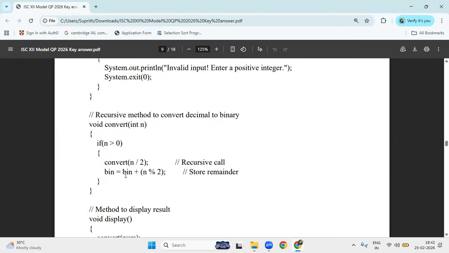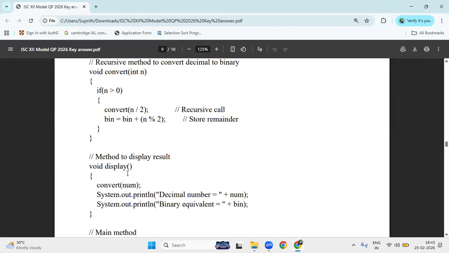bin is equal to bin plus n modulus 2. What is the meaning of bin? That is the binary value. So why have you taken n by 2? Why is it not n by 10? Because we are converting decimal to binary, you have to divide the number by 2, and you store the remainders, right?